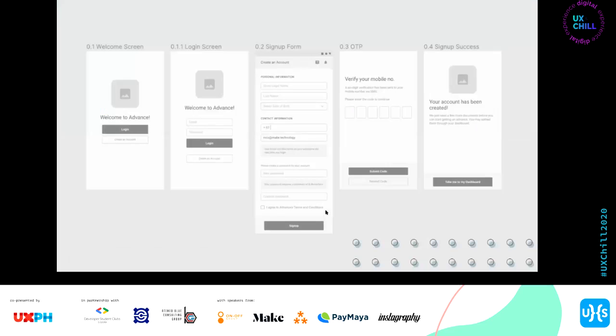Next, this one is from earlier. This shows process. So what are the things that you look for here? Aside from the overall flow of the sign up, you also look for any information that you're asking from the user. Here, we're asking for personal information, contact information, and then the password. Is that enough information? Do we need more? Once you sign up and then verify, is it feasible? Can tech do this on time and implement that on time? And then once you say, take me to the dashboard, can it go straight to the dashboard?